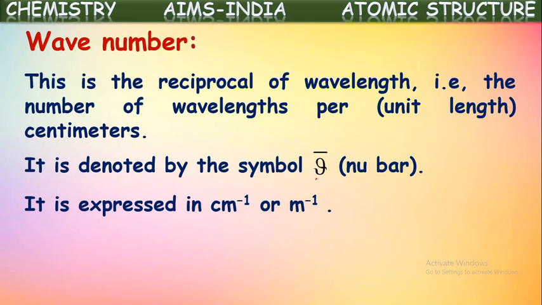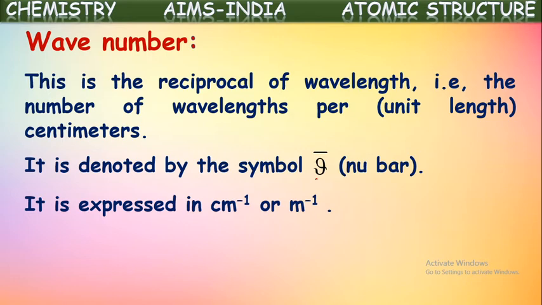It is expressed in centimeter inverse or meter inverse, because the units for wavelength are taken as centimeters or meters, etc. So the reciprocals of these units are used for wave number. For wavelength we use centimeters, meters, angstroms, and so on.